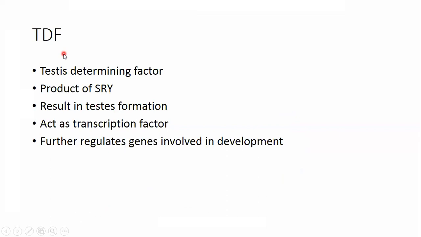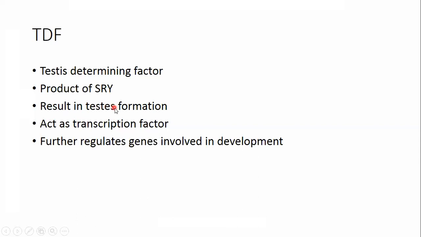So what is the contribution of SRY? SRY forms a specific product that is named TDF. TDF is the testis determining factor, and that is a product of SRY. As the name indicates, TDF is involved in the determination of testis.